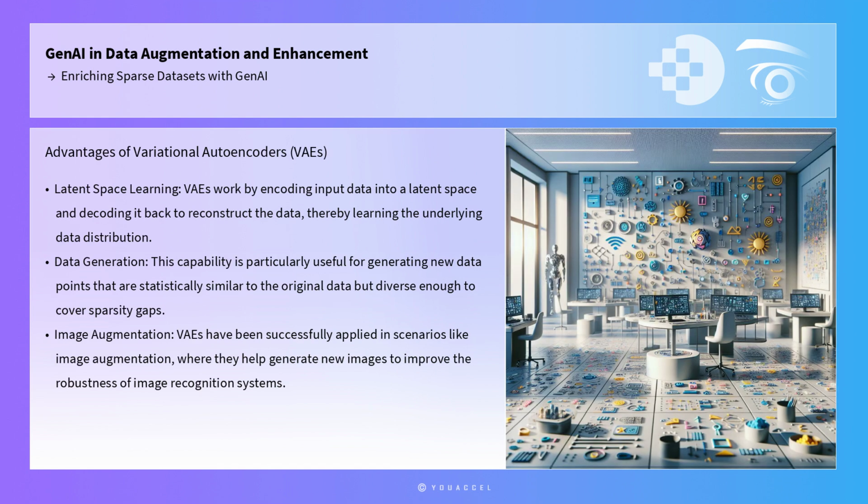Beyond GANs, VAEs offer another approach to enriching sparse datasets. VAEs work by encoding input data into a latent space and decoding it back to reconstruct the data, thereby learning the underlying data distribution. This capability is particularly useful for generating new data points that are not only statistically similar to the original data, but also diverse enough to cover the gaps in sparsity. VAEs have been successfully applied in scenarios like image augmentation, where they help generate new images to improve the robustness of image recognition systems.